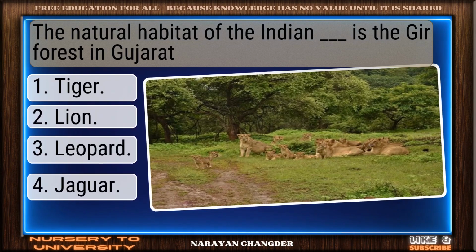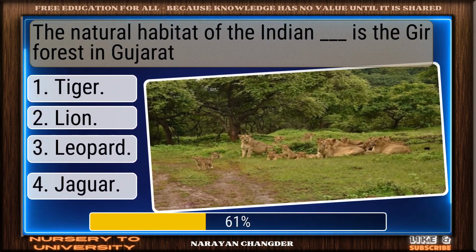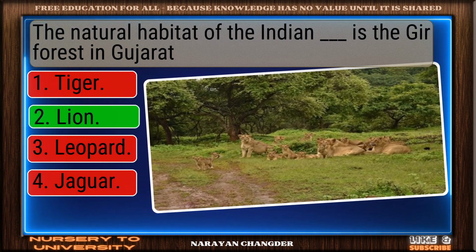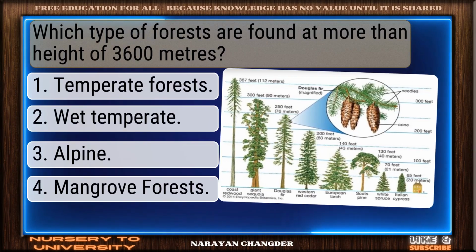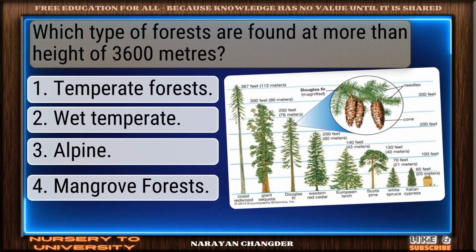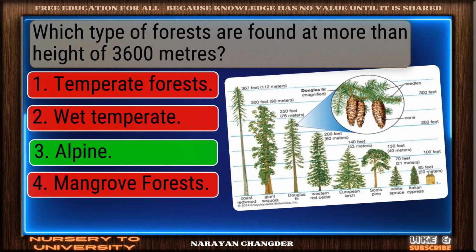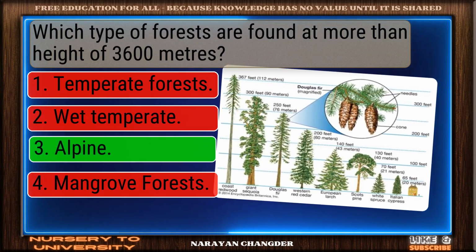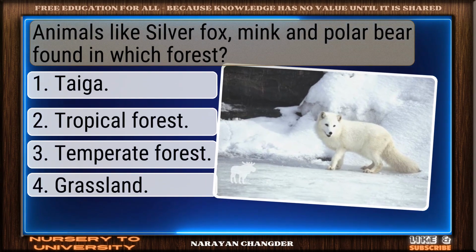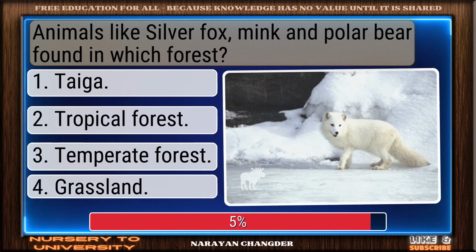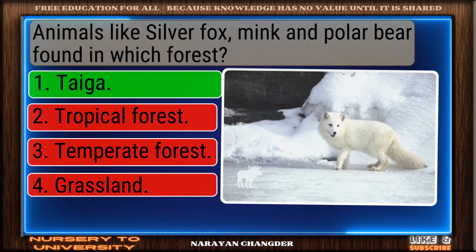Question number 118. The natural habitat of the Indian dash is the Gir forest in Gujarat. Nice work. You chose lion, and it is correct. Question number 119. Which type of forests are found at more than a height of 3,600 meters? Excellent. Alpine is a brilliant choice. Question number 120. Animals like silver fox, mink and polar bear are found in which forest? On track. Taiga is the correct answer.